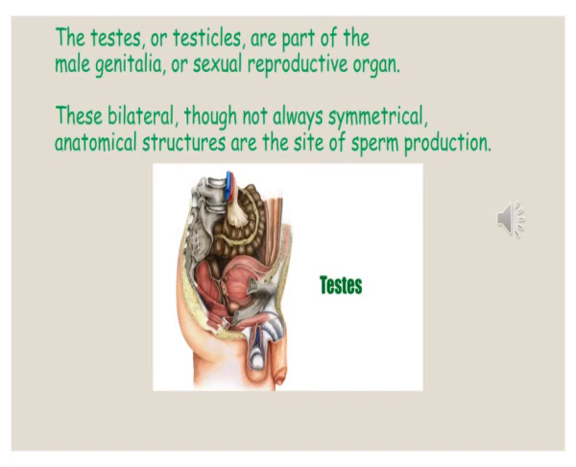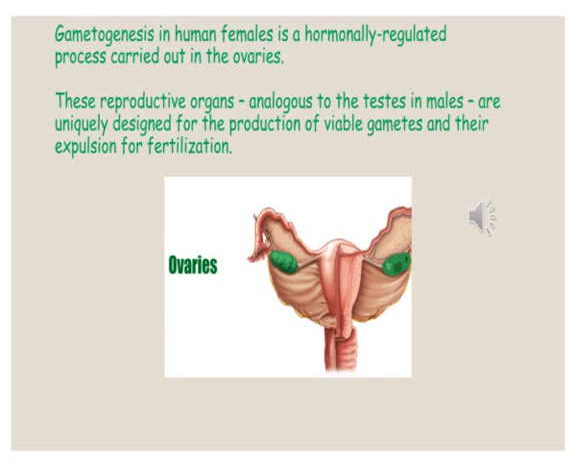Testes or testicles are part of the male genitalia or sexual reproductive organ. These bilateral, though not always symmetrical, anatomical structures are the site of sperm production. In human females, gamete production is a hormonally regulated process carried out in the ovaries. These reproductive organs, analogous to the testes in males, are uniquely designed for the production of viable gametes and their expulsion for fertilization.